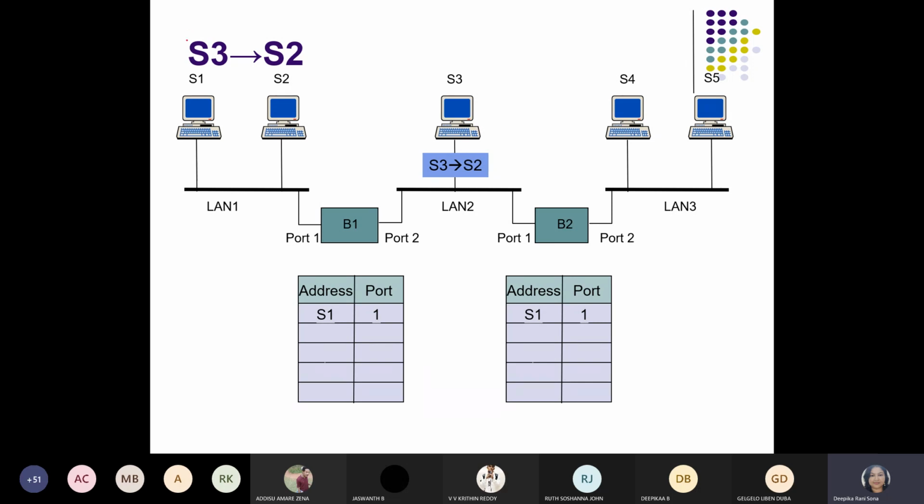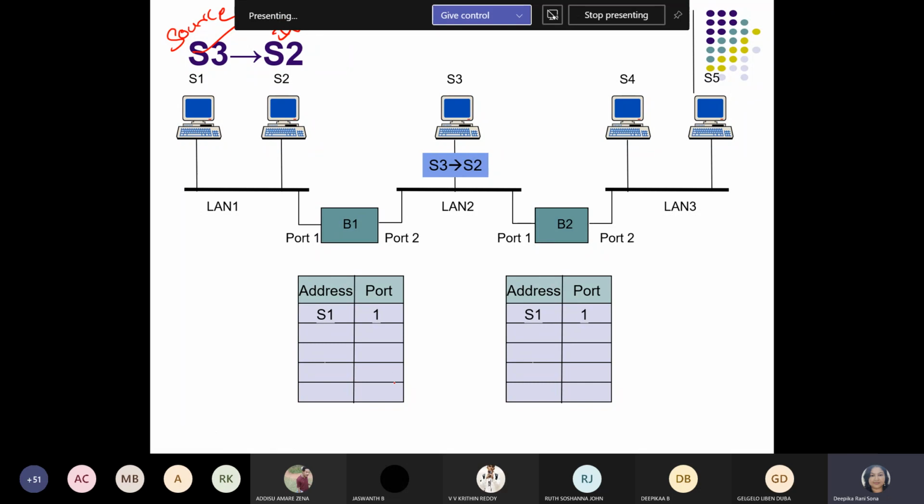Which will be the source, S3 or S2? S3. And S2 will be the destination. So which entry do we have to make here? We have to make the entry for S3, not for S2. If S2 is already entered, we have to discard it. We need not fill the table. If the S2 address is already there, or suppose the S3 address is also there, we need not fill the table. We have to enter the port address which is newly available. Okay, this thing also we have to remember as per the rule of the forwarding table.